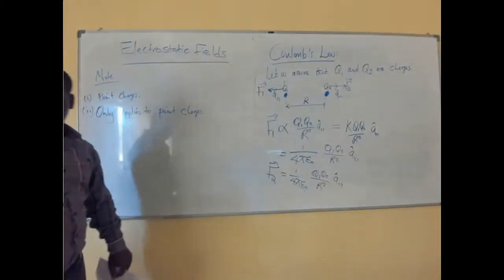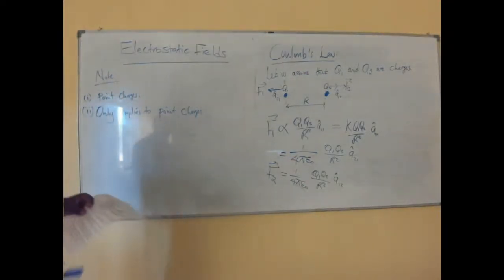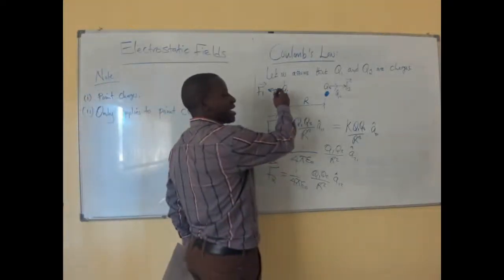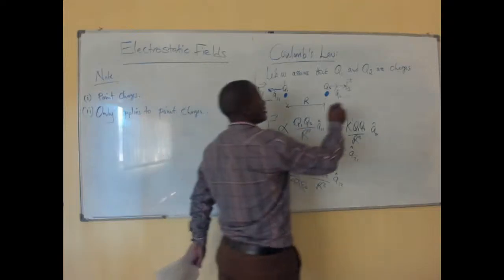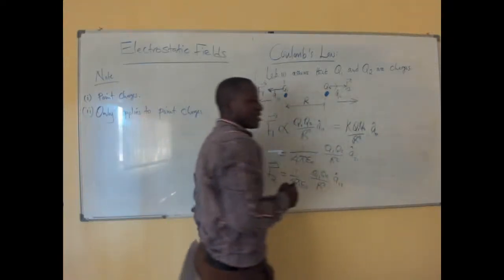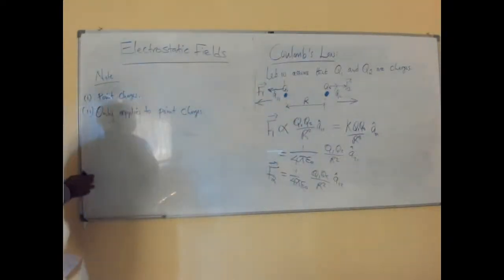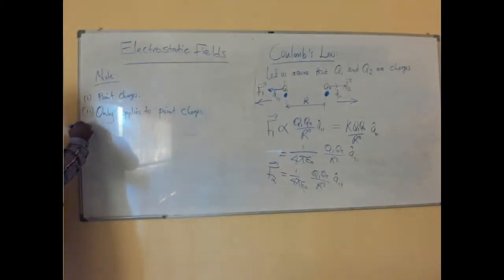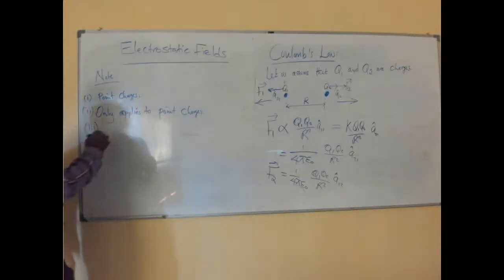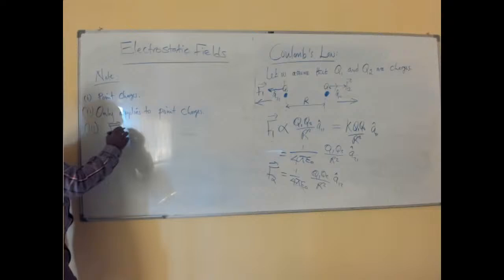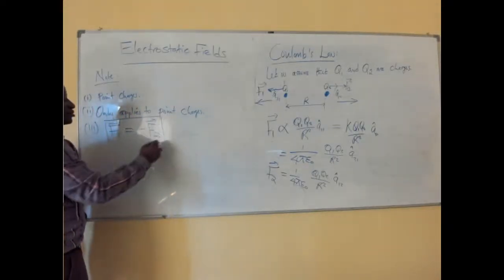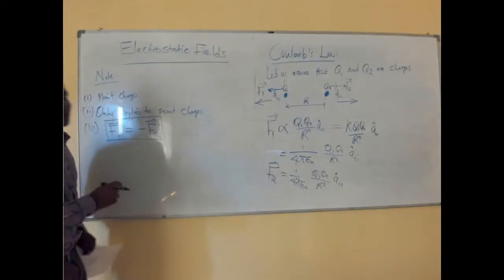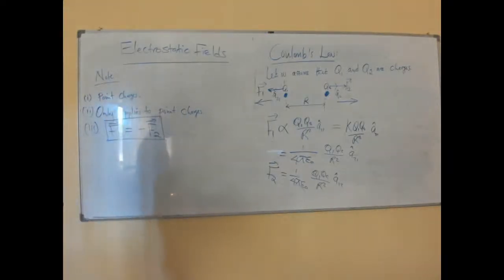Now the next aspect we need to mention is that if we look at this diagram, this F1 is facing in this direction and this F2 is facing in the other direction. So straight away we conclude that, from our example, F1 must be equal to minus F2. This is very critical in Coulomb's law and must be noted.